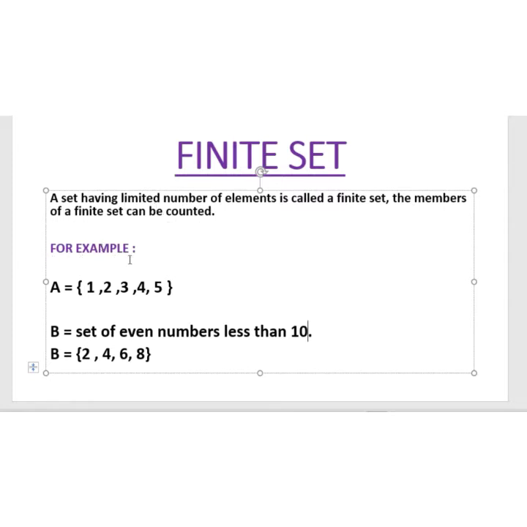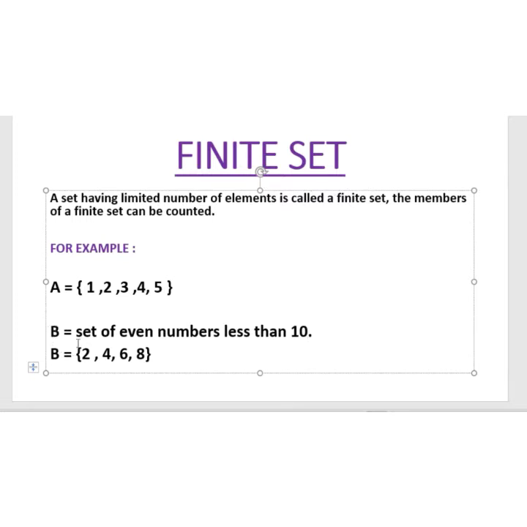For example, set A has 5 elements: 1, 2, 3, 4, 5. So the members in set A are limited and countable. In this case, set A is a finite set.